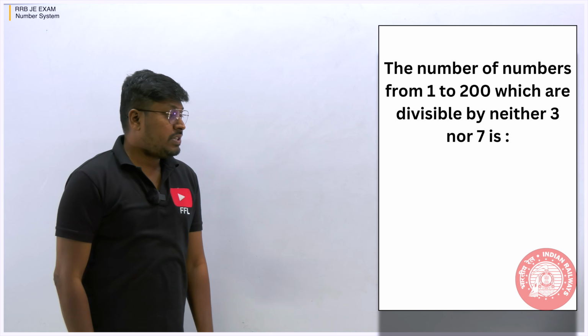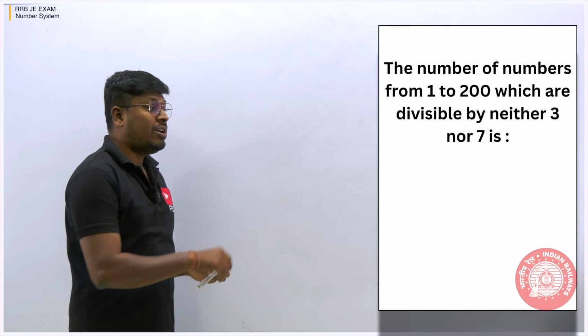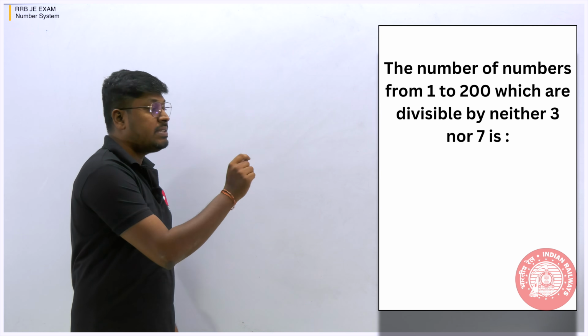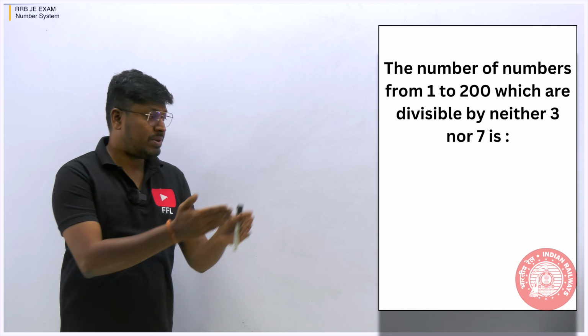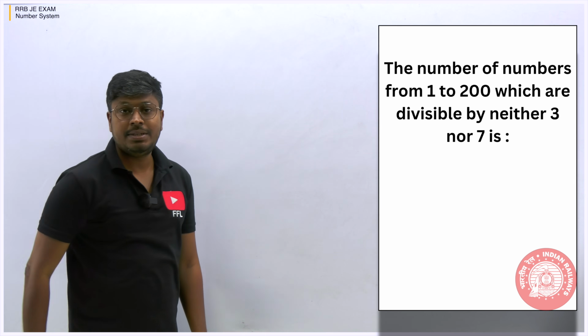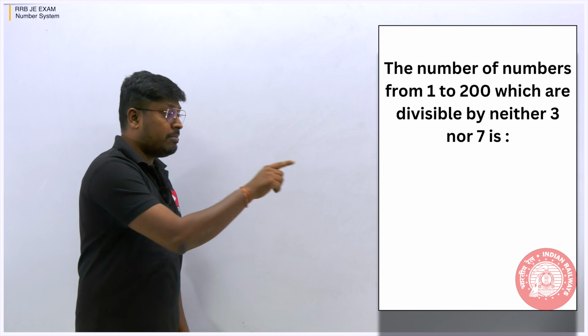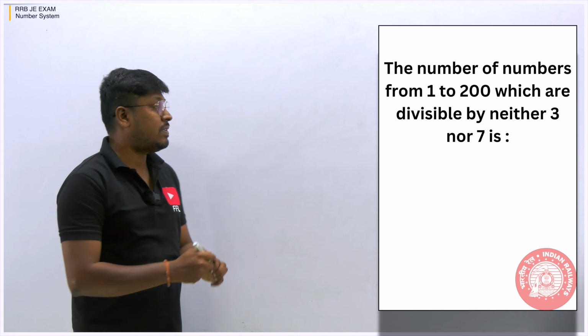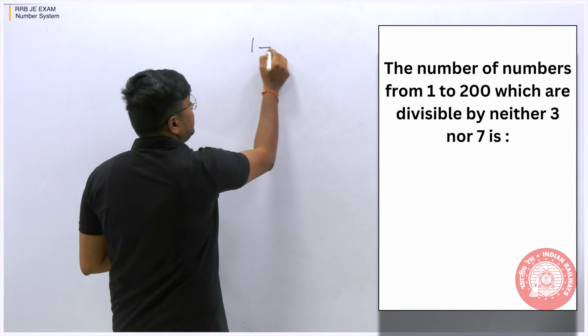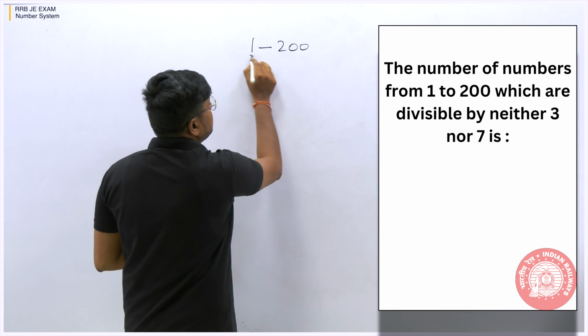Third question. The number of numbers from 1 to 200 which are divisible by neither 3 nor 7. Just now, and at the start of the video, I told you these kinds of questions are seen more in the topic number system. They usually give you some range of numbers, like 1 to 200 in this question.